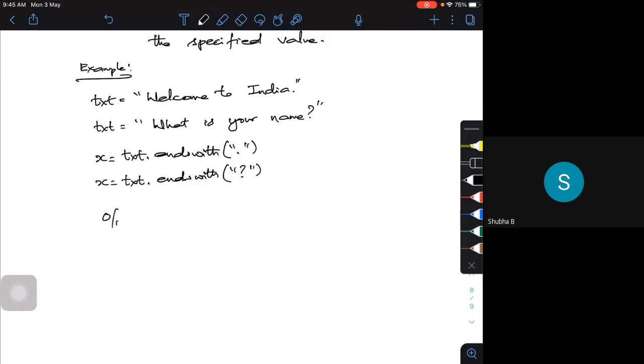Yes, it is True. It won't give 1 or 2; it will give a Boolean, whether the full stop is there. Yes, the full stop is here, so I'm getting True. Whether the question mark is there, the output will be True. It's going to check that particular condition and tell you that yes, the value you are looking for is at the end of that particular string. So like this, you have different